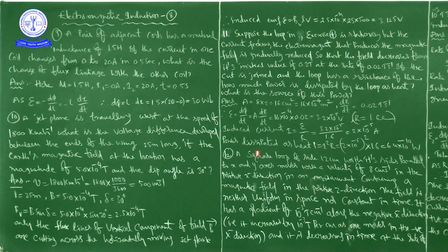Next, power dissipated as heat. P is equal to I square into R, that is 2 into 10 to the power of minus 5, whole square, into 1.6, because we already got the I value. So that is 6.4 into 10 to the power of minus 10 watts.